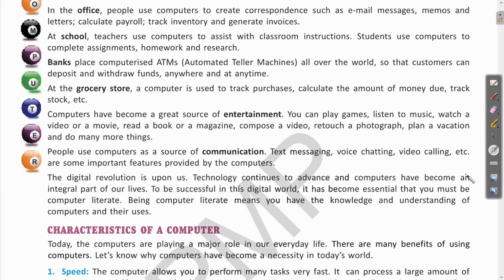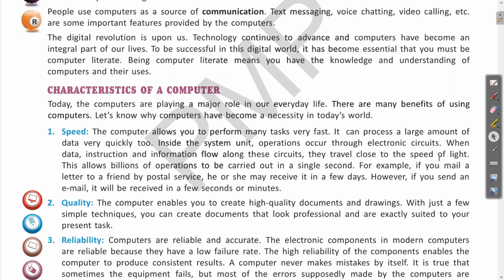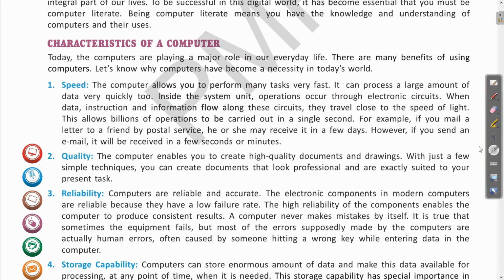Now coming to the next topic, that is the characteristics of computers. So let us see what the different characteristics of computers are. Today computers are playing a major role in our everyday life. There are many benefits of using computers. Let us see what the different qualities are because of which computers are a necessity in today's world. So one by one we will see.